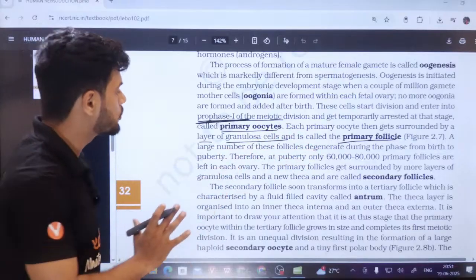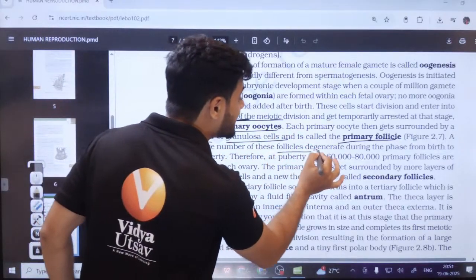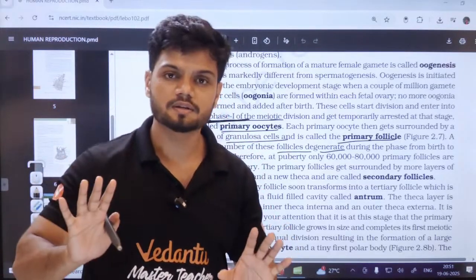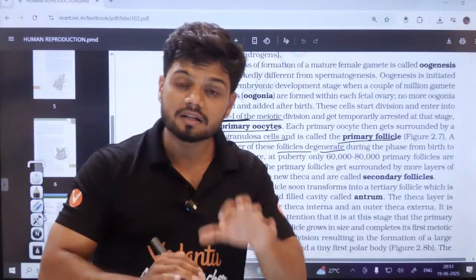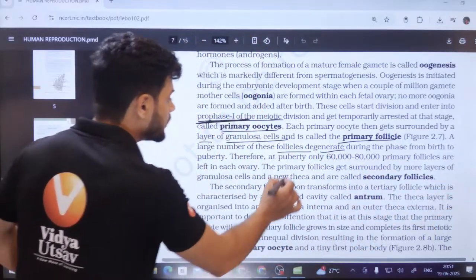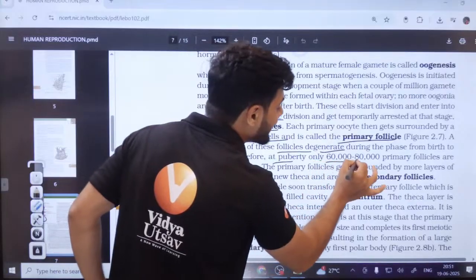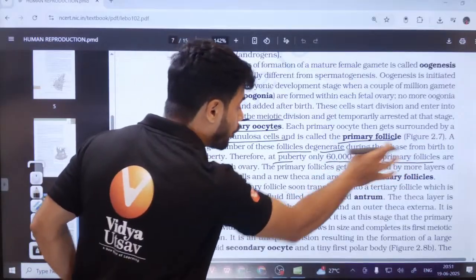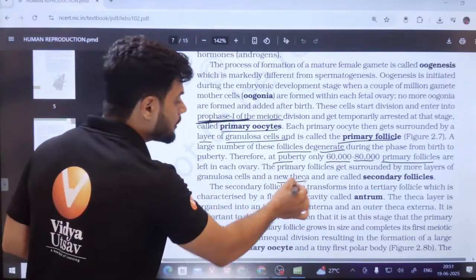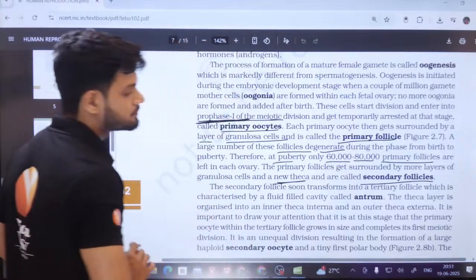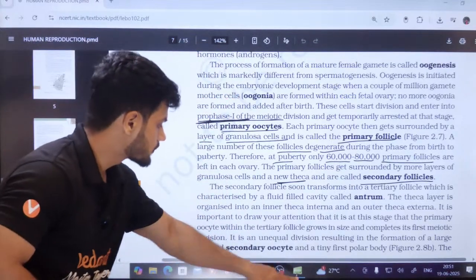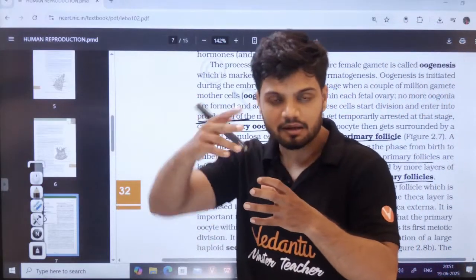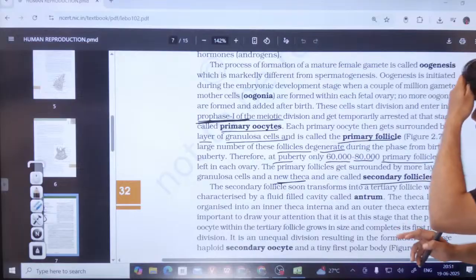A large number of these follicles degenerate throughout the years. By the time the female child reaches puberty, only 60,000 to 80,000 primary follicles are left. The primary follicle gets surrounded by more layers of granulosa cells, and a new theca is formed, and we get the secondary follicle. This is what we learned here, students.